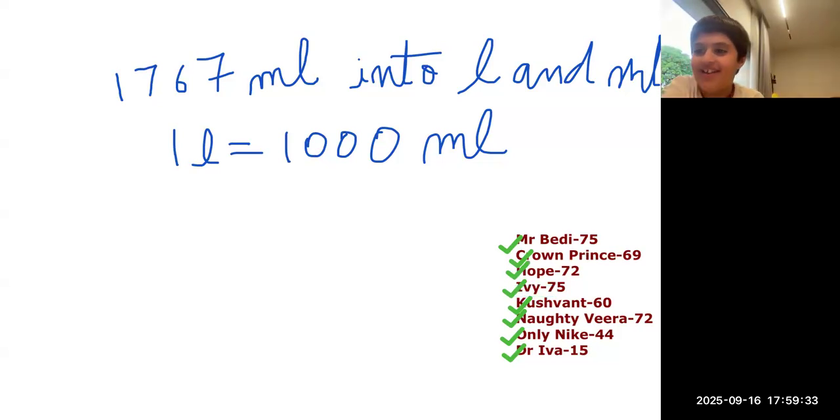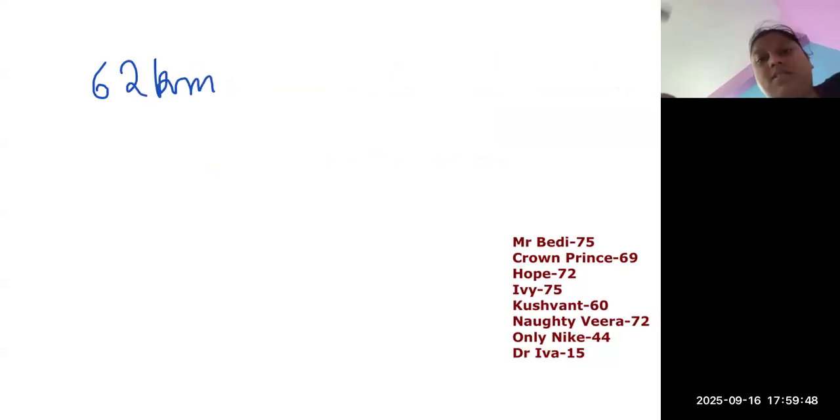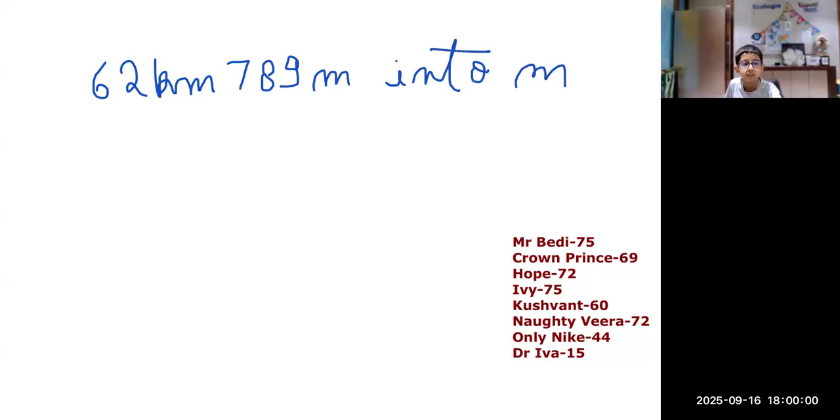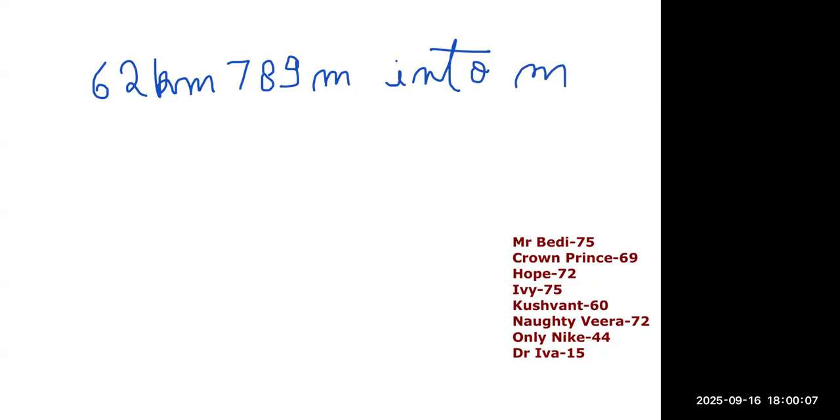Very good. Okay, ma'am, one more last question. Quick. Now, everyone focus very, very nicely. Okay? Your question is 62 kilometers, 789 meters into meters. And I cannot understand only. 62 kilometer, 789 meter into meter.